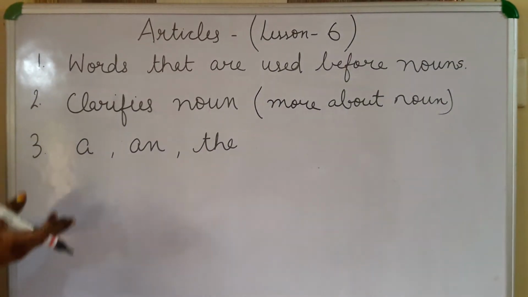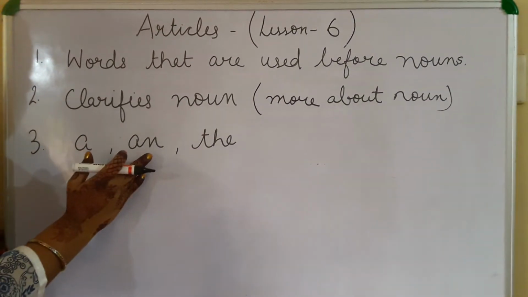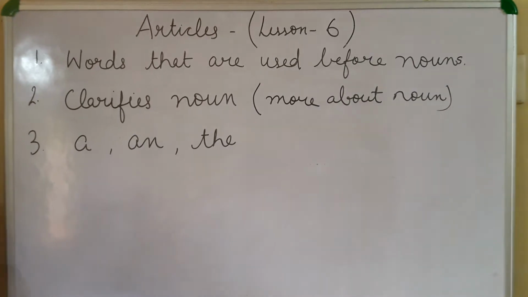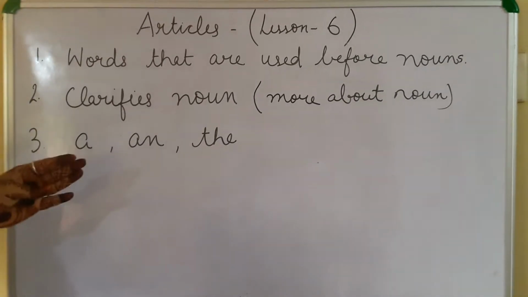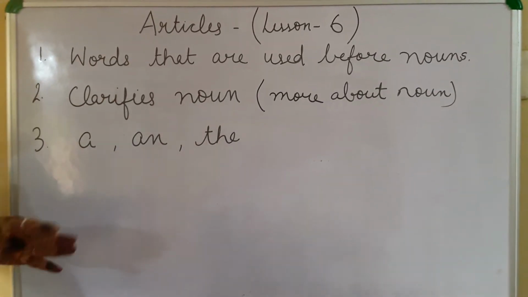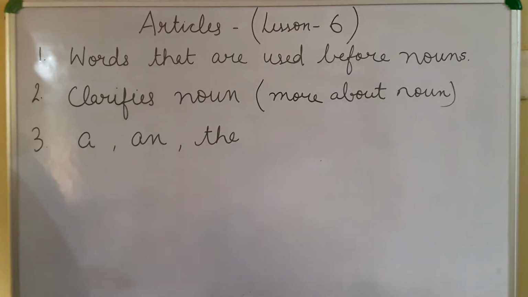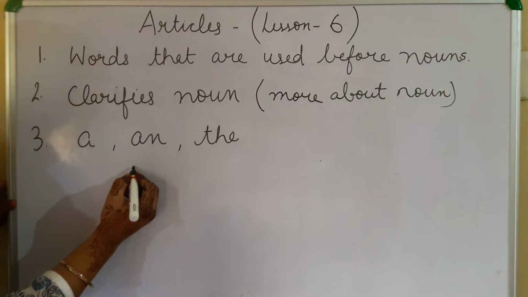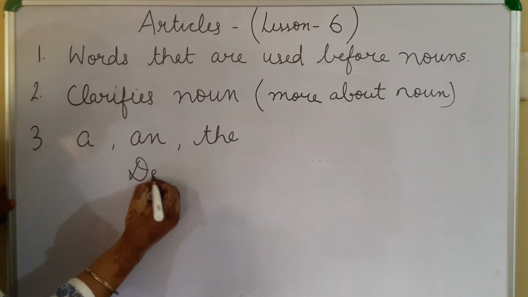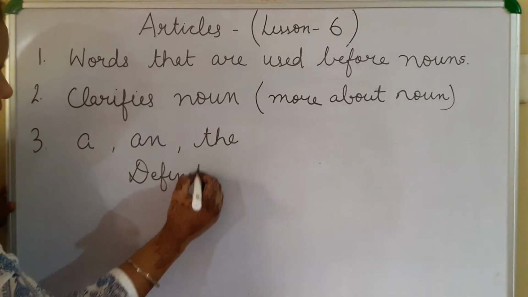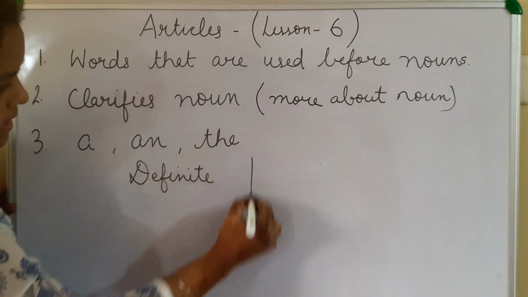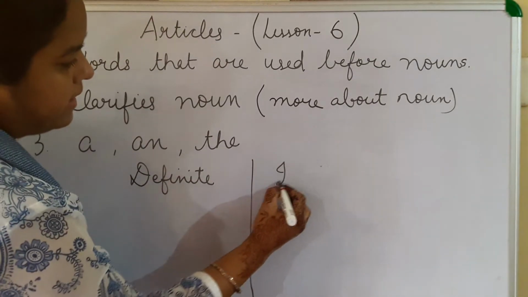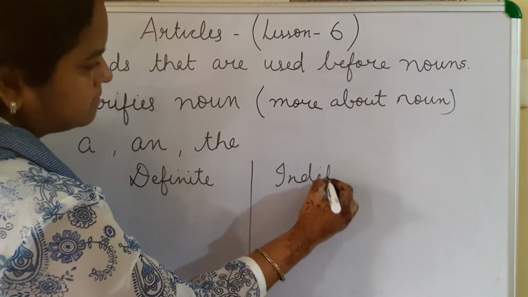The articles that we use are a, an and the. These are the three articles which are used before nouns to tell us more about the noun. Now articles are of two types, definite and indefinite.